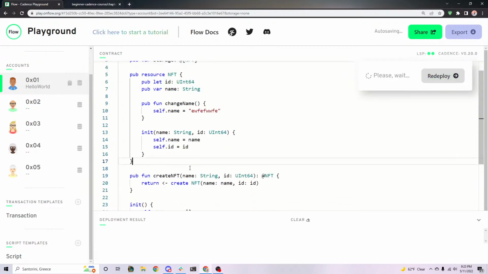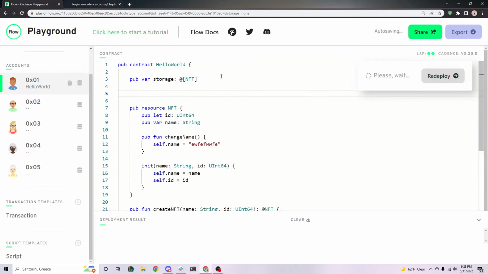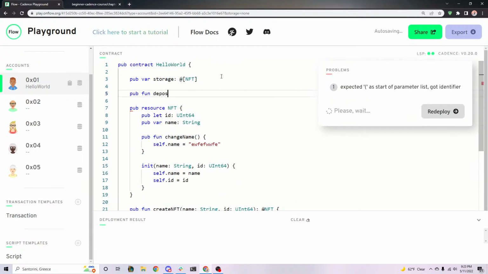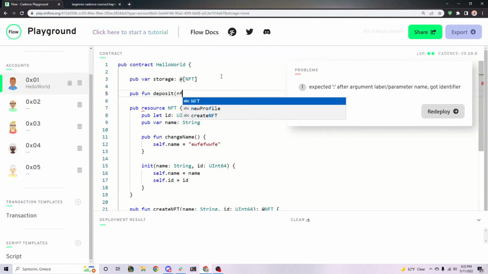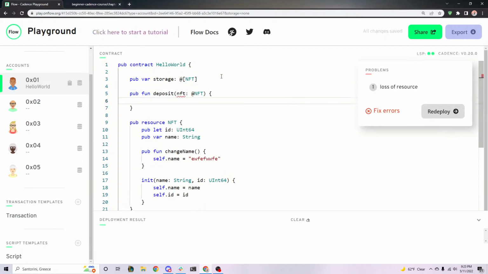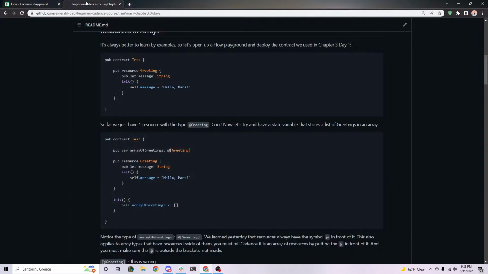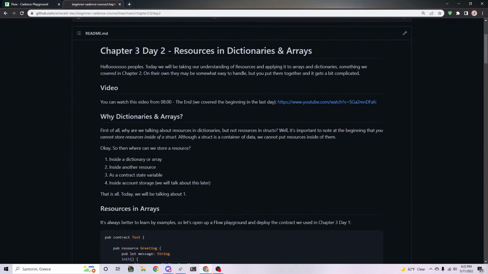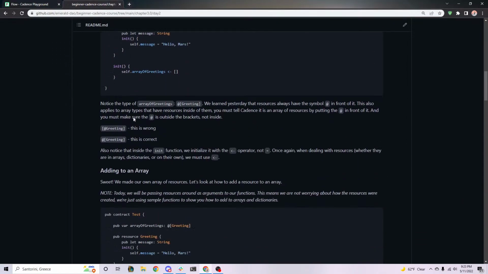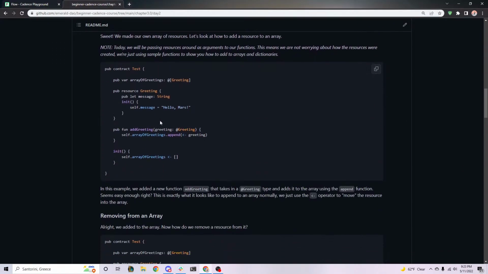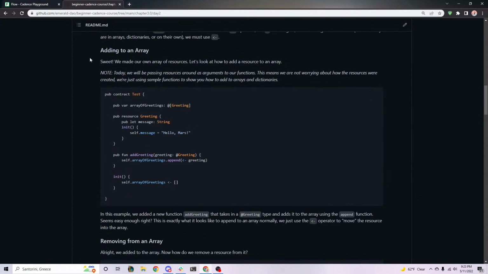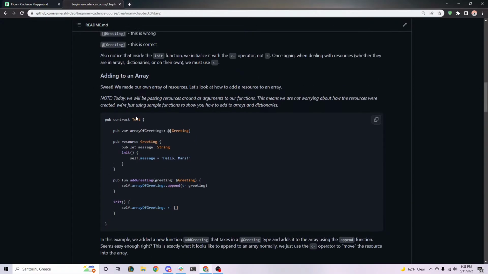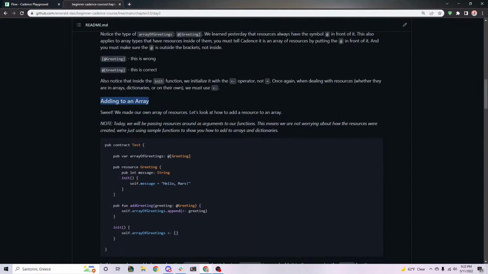Actually, why don't we just make it up here so that we can see it closely? So public function deposit. We're going to take an NFT, which has an NFT type. We're not going to return anything. And we have to store it inside of this variable here. Let's walk through, because I want to make sure that you guys can see where this is in the chapter as well. So we're talking about this part right here where we're adding to an array.